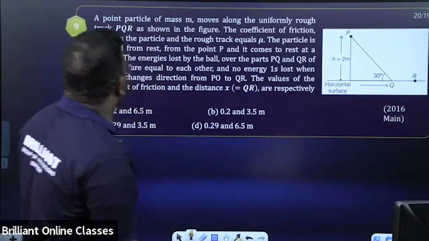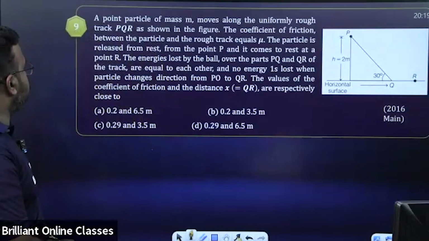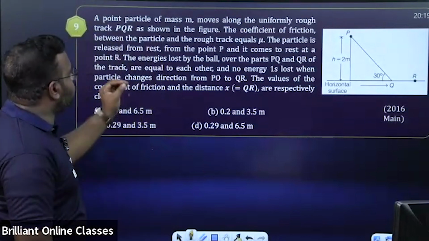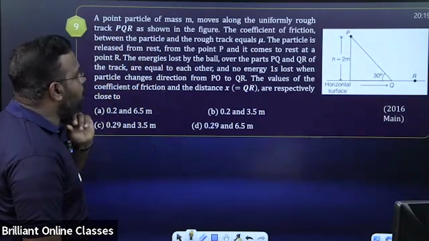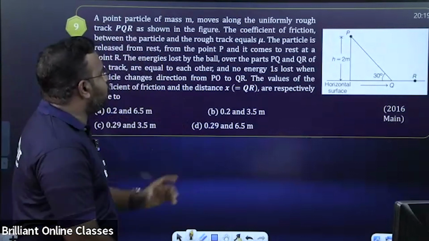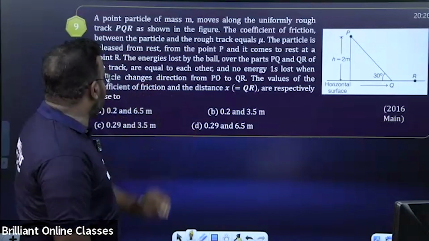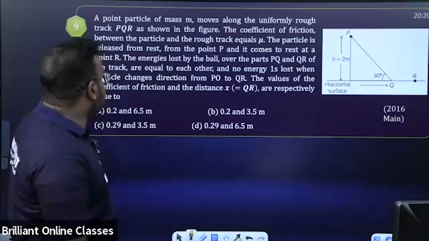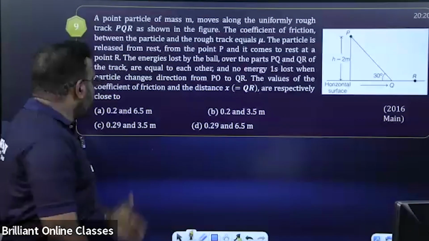Look at this. A point particle of mass m moves along the uniformly rough track PQR as shown in the figure. The coefficient of friction between the particle and the rough track equals mu. The particle is released from rest from the point P and it comes to rest at a point R. The energies lost by the ball over the parts PQ and QR of the track are equal to each other, and no energy is lost when the particle changes direction from PQ to QR. The values of the coefficient of friction and the distance x equal to QR are respectively close to.